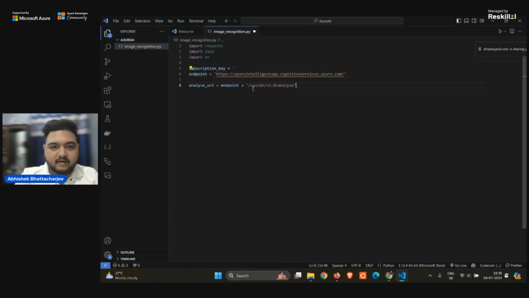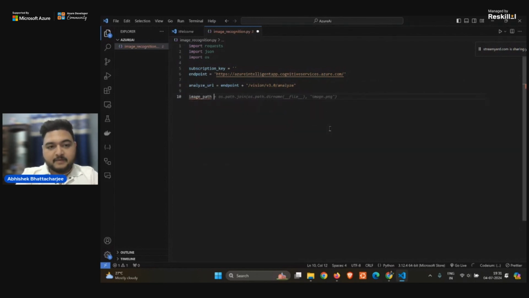Apart from this, it will concatenate this for the use. Apart from this, now we have given the analyze URL. Now it will analyze the URL, I know, but it will analyze what? It will analyze the image. So for that, I have to give the image path as well.